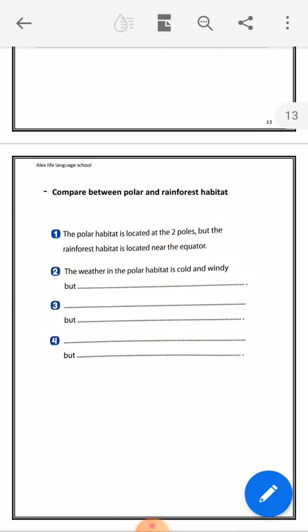Compare between polar habitat and rainforest habitat. The polar habitat is located at the two poles of the planet Earth. But the rainforest habitat is located near the equator of the Earth. The weather in the polar habitat is cold and windy, but in the rainforest it is warm and rainy.